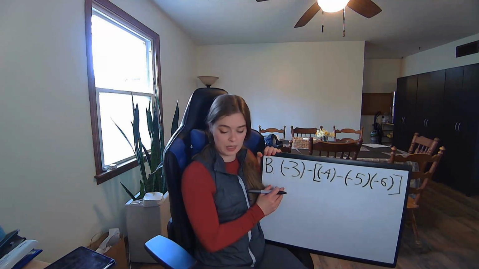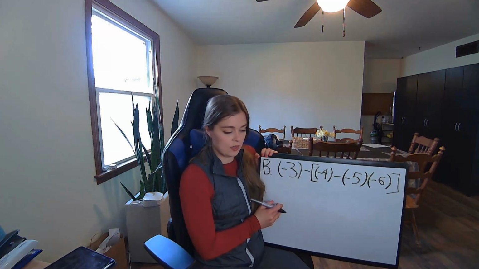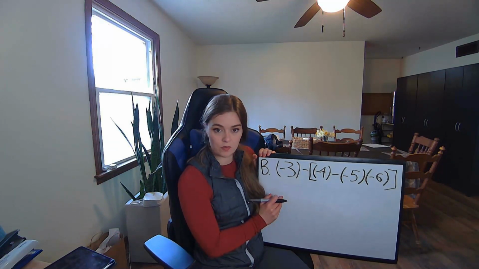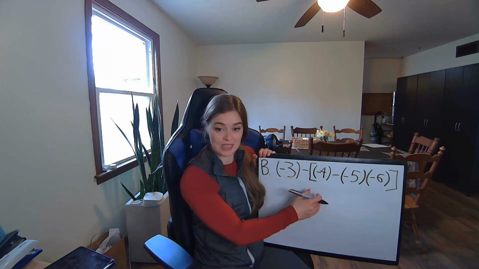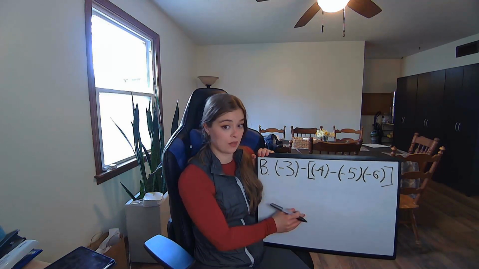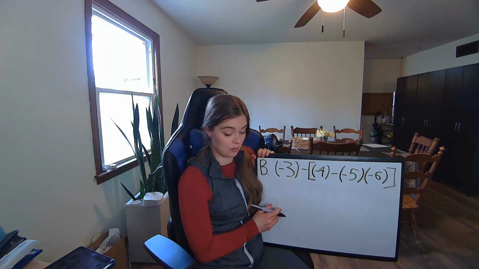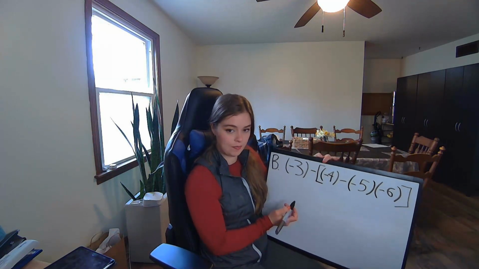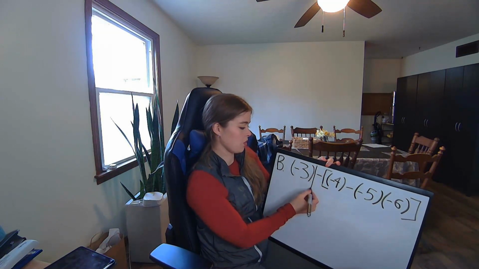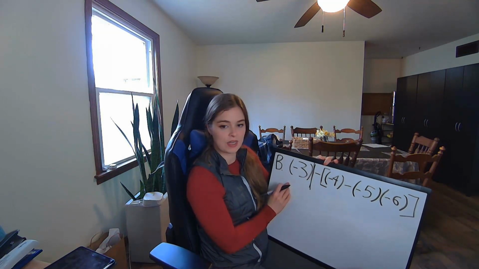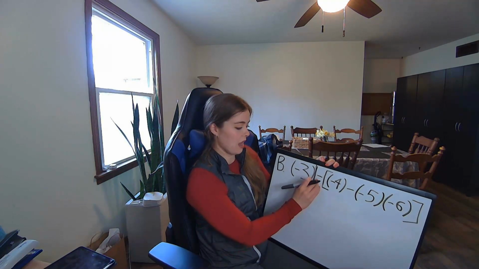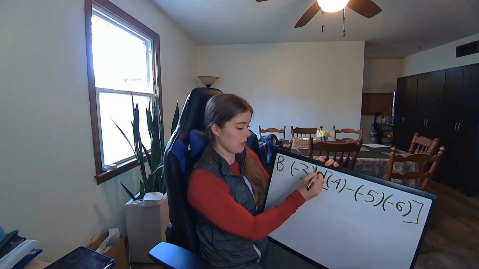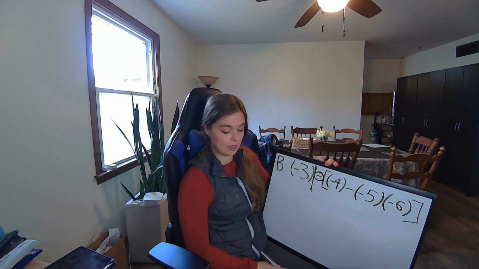Okay, here's the answer for B. There are a few different ways that this can be solved. As long as you get the same answer at the end, you know you did it right. If it's a different answer, you know you did it wrong. That's the good thing about math. So, here we go. We're going to break it up. I'm just going to note for the time being that there is a -3 in parentheses right there. I have a negative sign on the outside of the bracket, so I'm going to want to pay attention to that because I'm going to use it later.